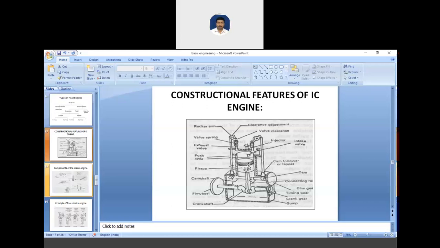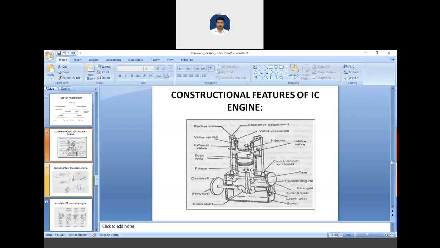Next, in the cylinder we have the piston. The piston is the first part to have movement, and it transmits the power to the crankshaft, as a result of the pressure and energy generated by the combustion of fuel. The piston is closed at one end and open at the other end. Next, after the piston, we can see the piston rings.